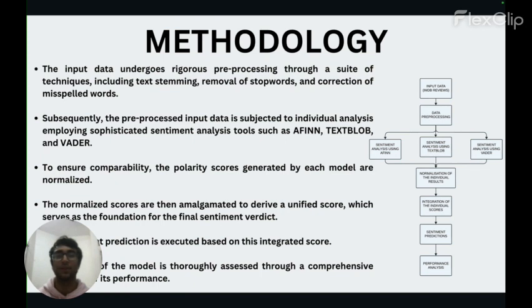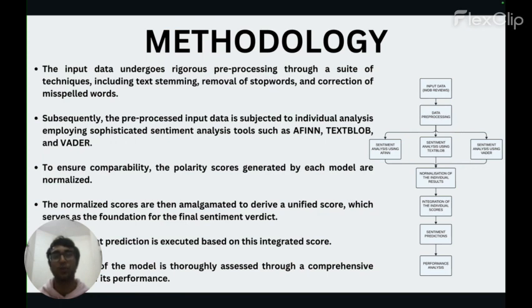Next, we found out the score of each of the three individual models. So not aggregating them right now, but trying to analyze their accuracy individually. So we used the pre-processed data on Afinn, TextBlob, and Vader. Now we compare their accuracies. After this, we normalize the score. So now the normalized score of each model should be between 0 to 1. Then we set a threshold. After that, we did fuzzy aggregation of these three models to find out a new score.